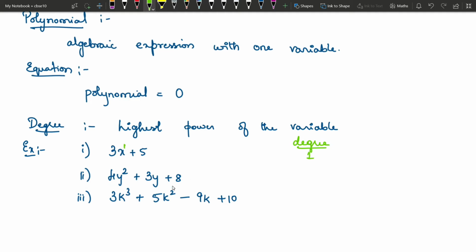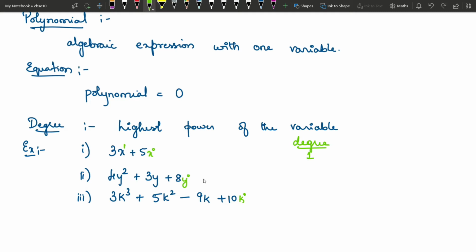So in this equation, I have two terms with variable y. If a term is a constant, it means we have y power 0. So here basically we have x power 0 and this is k power 0. That is the meaning when you don't have any variable in a term. If you have just a constant, it means there is a variable whose power is 0. You know that any variable raised to power 0 is 1. So this x raised to power 0 is also 1. So here we have two terms and the highest power is 1, therefore the degree is 1.